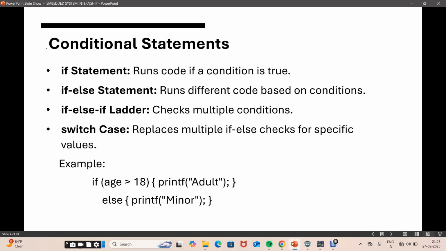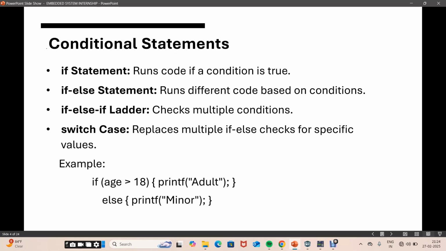Next is conditional statements. Conditional statements help to make decisions in C, like the if statement. It runs the code only if a condition is true. Then the if else statement checks multiple conditions. Next is the if else ladder. It also checks multiple conditions.